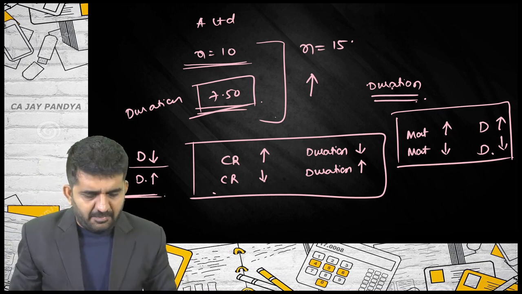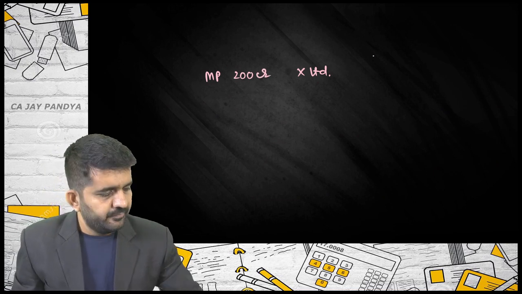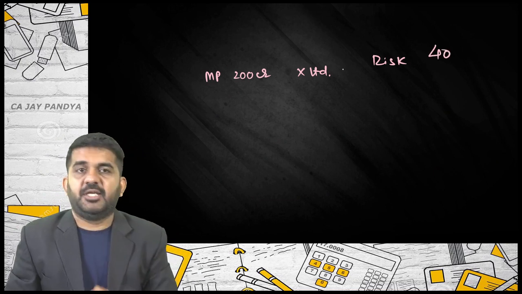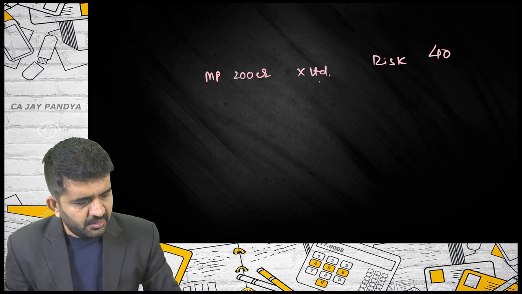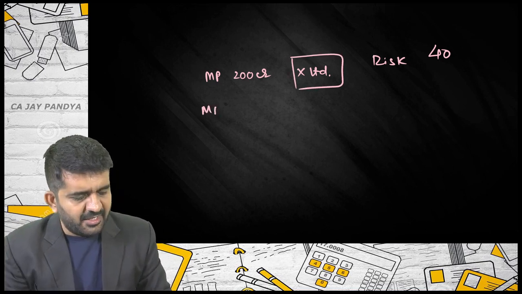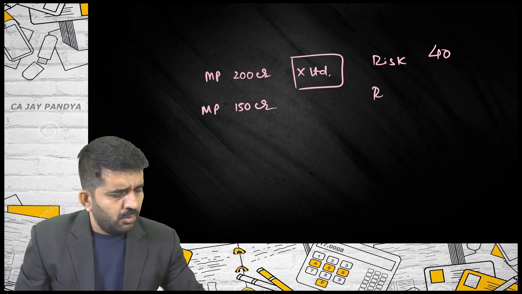Let me give you an example on another page. Market price for X Limited was 200 crore. It was having a risk of, say I have measured the risk 40. Forget it, it is not duration. Now for the same company, something happened and market price became 150 crore. What will happen to your risk?